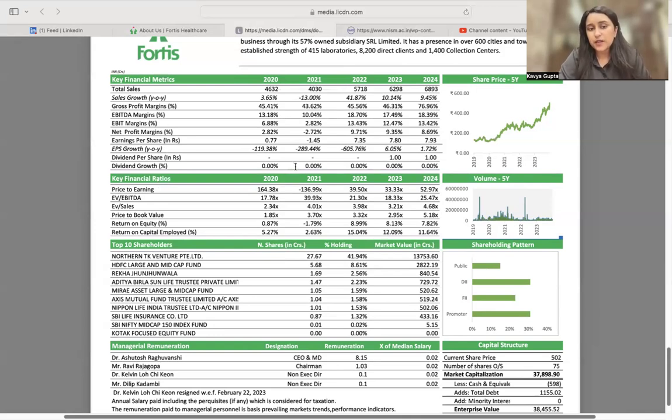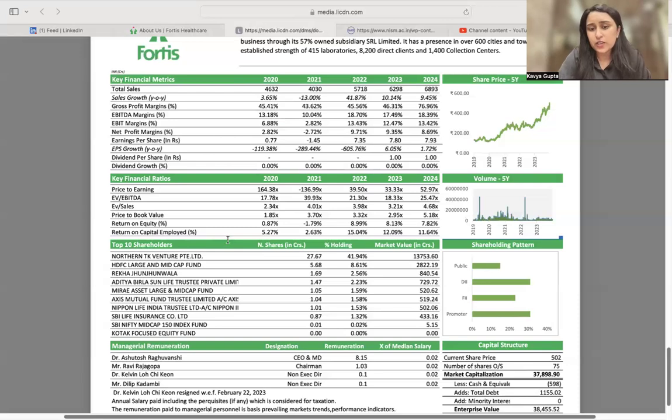So above we saw the metrics. Now we have the ratios, which are in the form of 10x, 20x. So x times of, for example, EV upon EBITDA. So 17.78x means that EV is 17.78 times of the EBITDA of the company. So if EBITDA is 1, enterprise value is almost 18 times of the EBITDA levels.